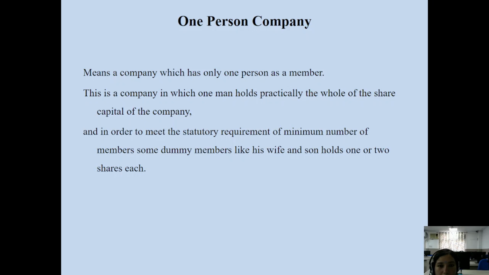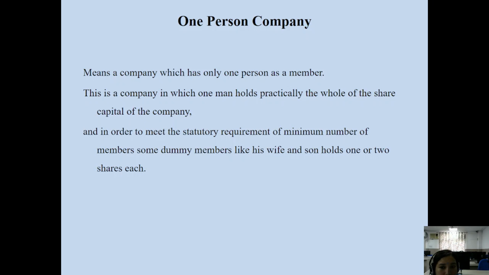The meaning of a one-person company is a company which has only one person as a member. One person acts as the member of the one-person company, and this is a company in which one man holds practically the whole of the share capital of the company. All the capital contribution is by one person. So one person forms an idea to start a company and does all the legal formalities in respect of the incorporation of the one-person company.